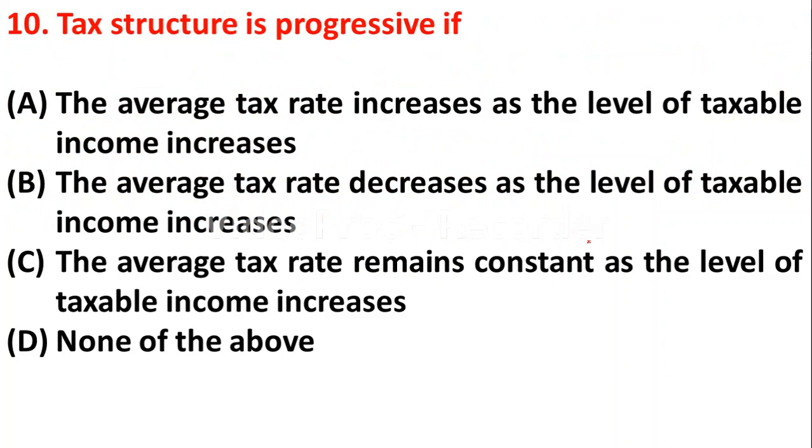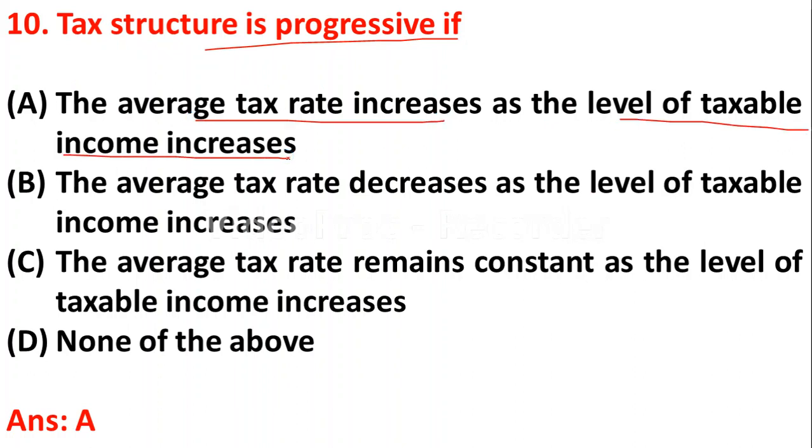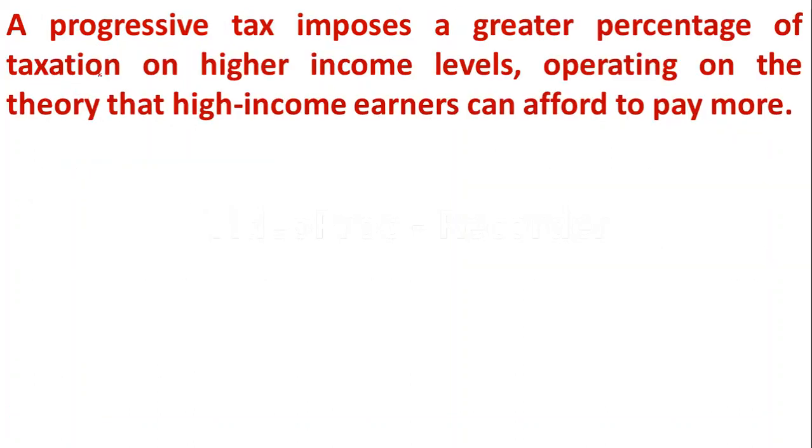Question number 10. Tax structure is progressive if: option A, the average tax rate increases as the level of taxable income increases. Option B, the average tax rate decreases as the level of taxable income increases. Option C, the average tax rate remains constant as the level of taxable income increases. Option D, none of the above. So here the tax structure is progressive if the average tax rate increases as the level of taxable income increases. So option A is correct here. As you all know, progressive tax means a greater percentage of taxation on higher income levels, operating on the theory that higher income people should pay higher tax.